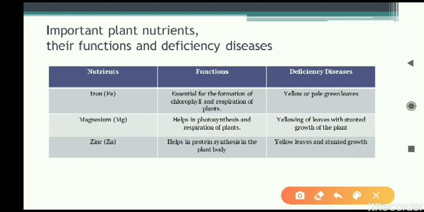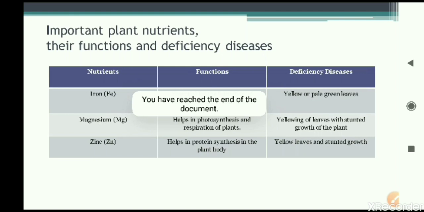Next is zinc, the symbol is given, Zn. It helps in protein synthesis. Nitrogen also we saw the same thing. Here also the deficiency diseases are yellow leaves and stunted growth. These are all the functions and the deficiency diseases related to different nutrients or minerals.